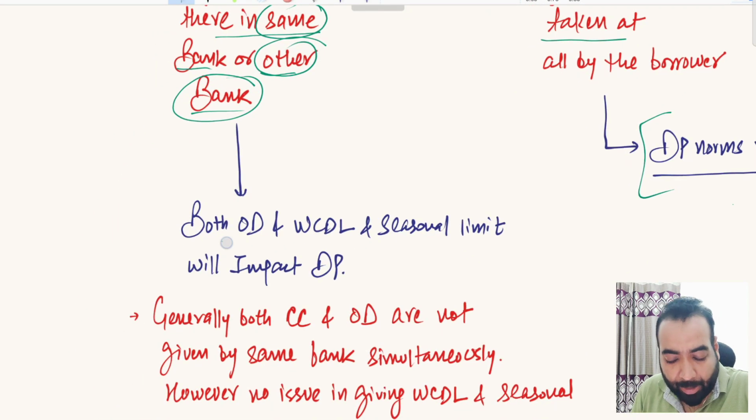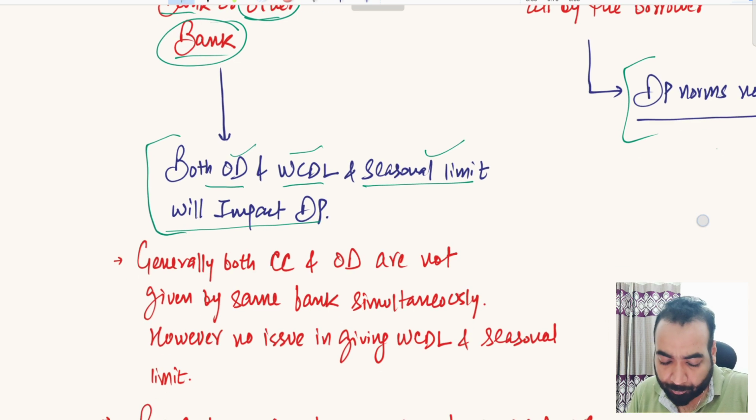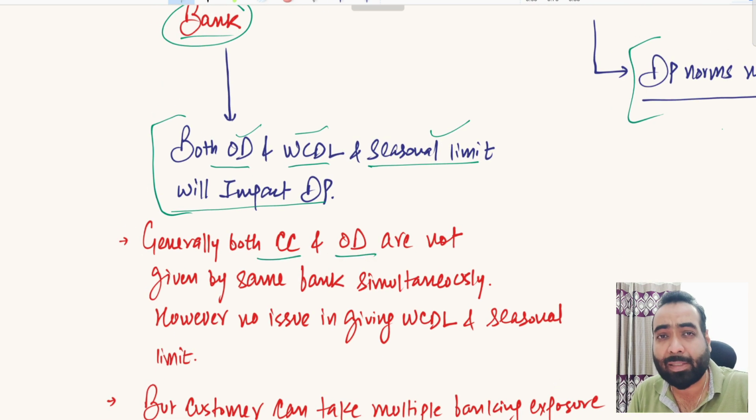So both OD limit, WCDL limit, seasonal limits will impact your drawing power, because these are given for your working capital purpose. By using these limits, you pay off your creditors, you buy stock, you invest in debtors. So all in all, these three facilities impact the figures of stock, debtors and creditors, which are a critical part of your drawing power. So generally CC and OD are not given by the same banker.